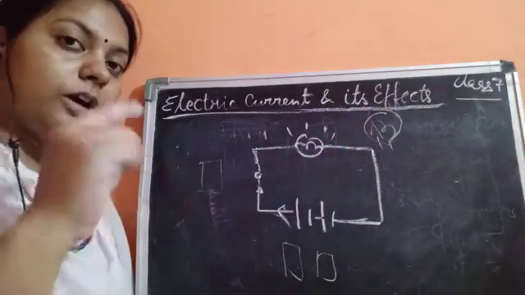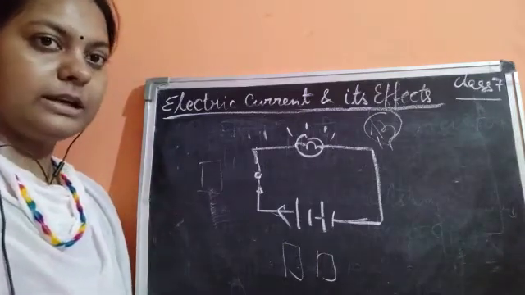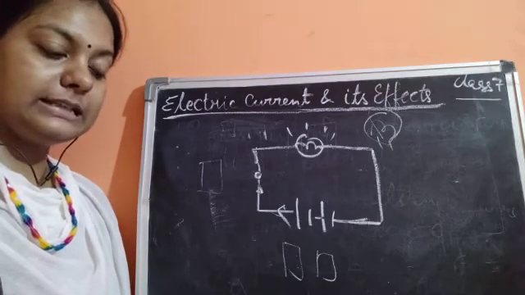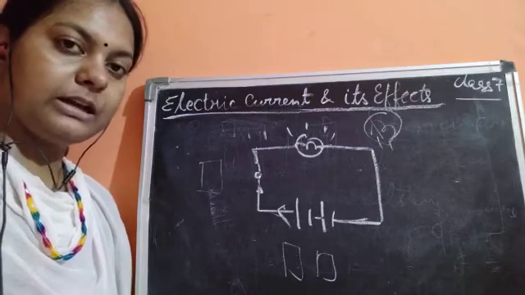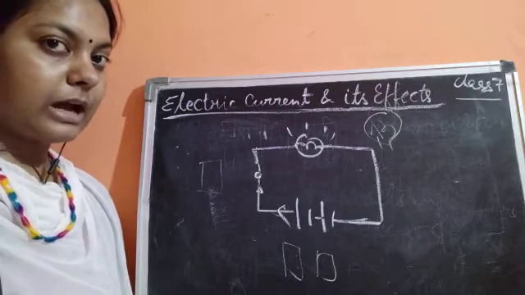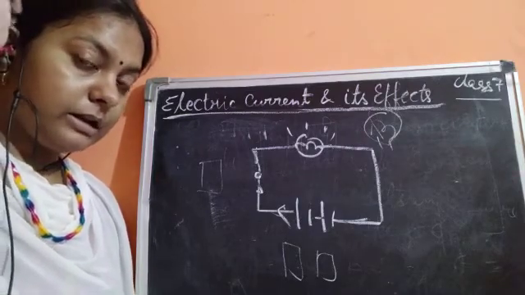So for the sake of convenience, we can draw the circuit using circuit symbols. It is a very easy practice, and it helps you understand how the current is flowing in the circuit.